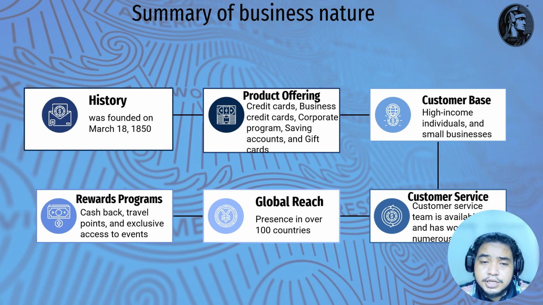And the fifth point is global reach. American Express is present in over 100 countries, for example, United States, Malaysia, Saudi Arabia, and others. And for customer service, American Express is available 24 hours for their loyal customers. So anything that happens will be fixed by the customer service.